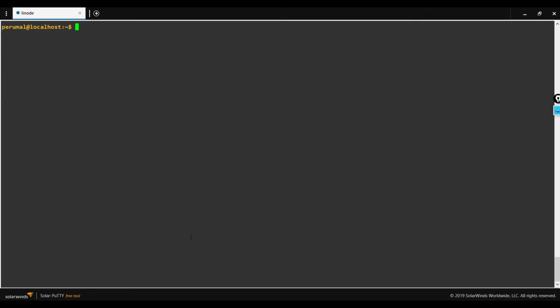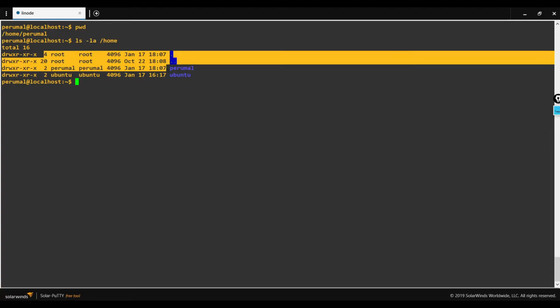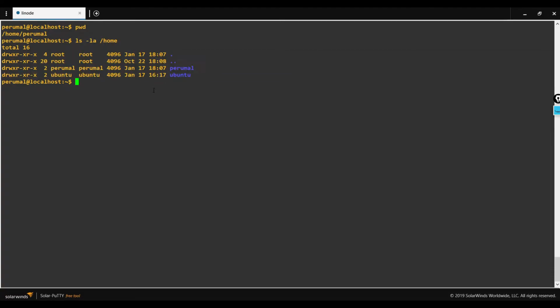Apart from listing the contents of the current directory, we can also list the contents of other directories. When you mention a particular directory along with the ls command, it will display the contents of that directory as well.